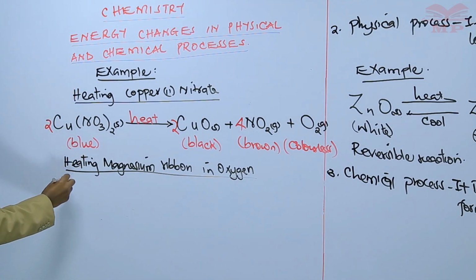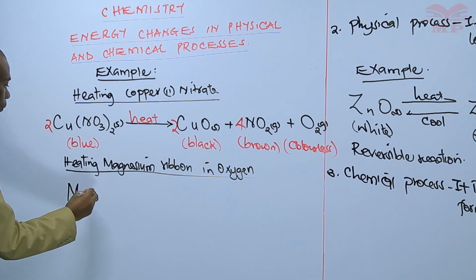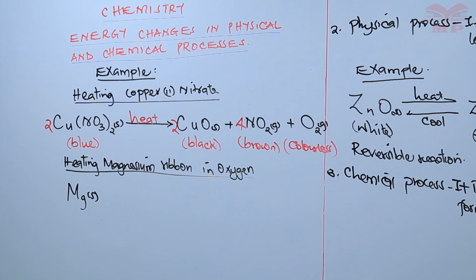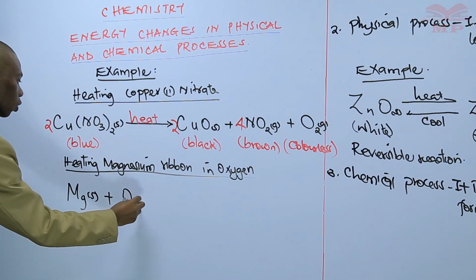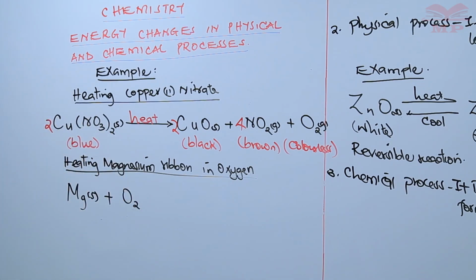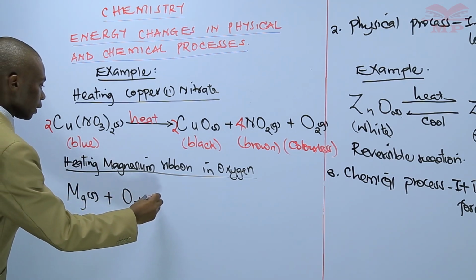The formula of magnesium is like this. The physical state of magnesium is a solid, so it is denoted by a small s. Then it is reacting with oxygen gas. That is the formula of oxygen gas. So the physical state is that it is a gas.